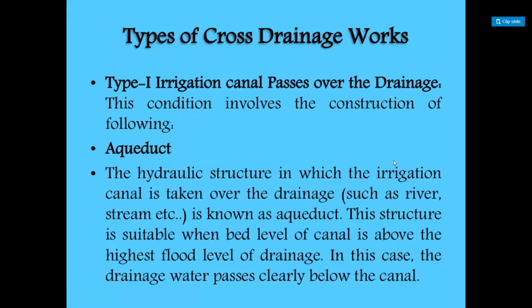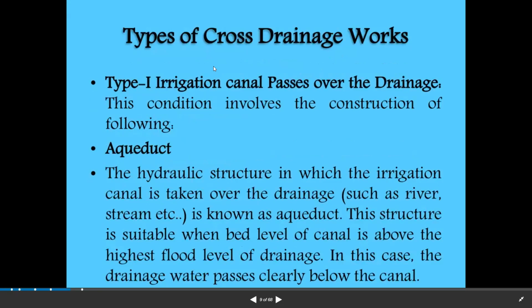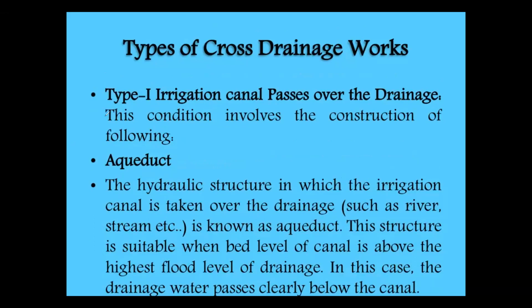We'll see first the types of cross drainage works. This is nothing but the classification of cross drainage works. The first one is type 1 cross drainage works. When the irrigation canal passes over the natural drain, this is the condition for type 1 cross drainage works. The irrigation canal passes over the drainage, and this condition involves the construction of the following. First one is the aqueduct.